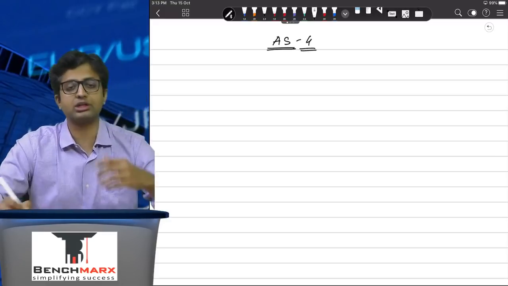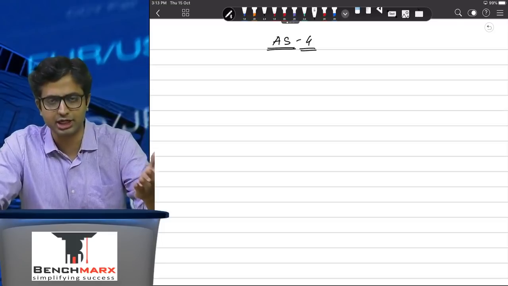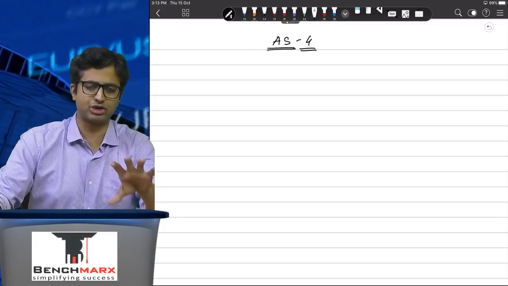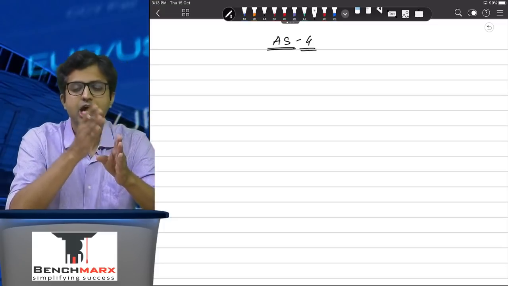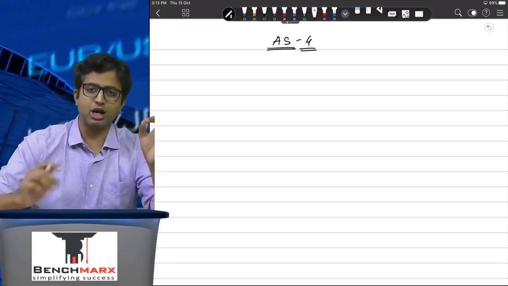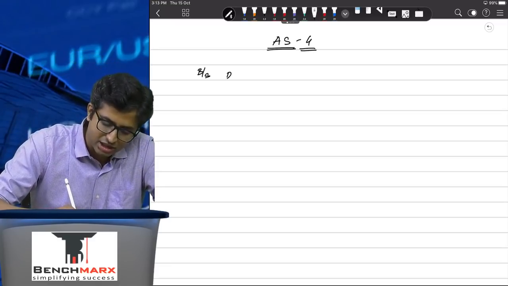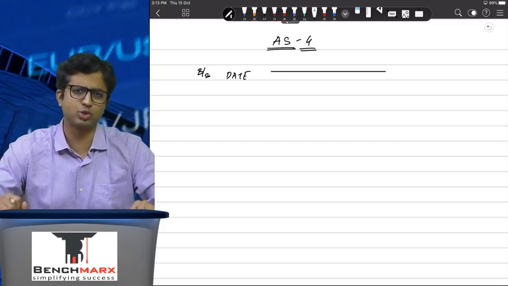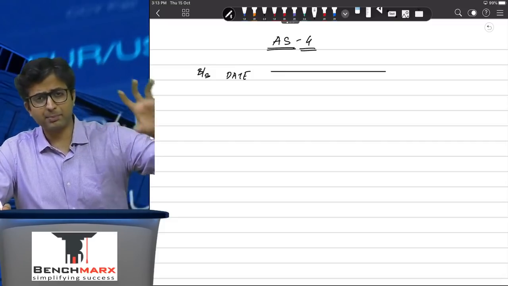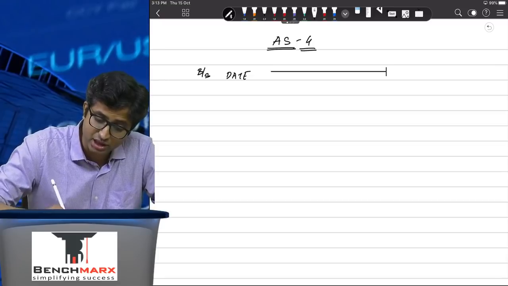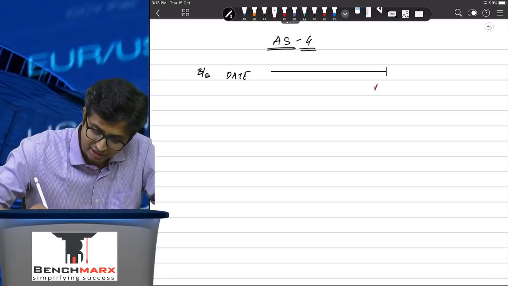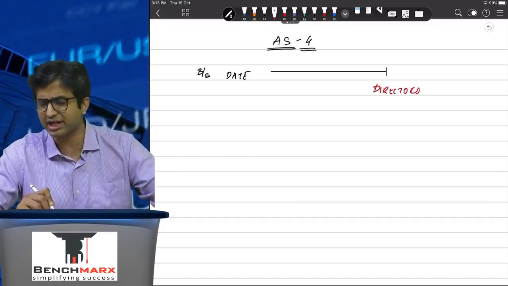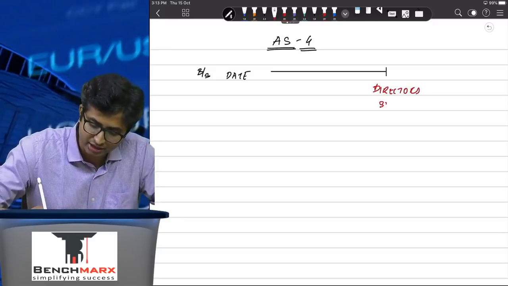When we look at AS4, this is events occurring after the balance sheet date. Not a very important standard. So what is there in the post-balance sheet period and what are events occurring after the balance sheet date? I'll be writing this in rough, so it's not really full-fledged notes. All of these notes are there with you already. The post-balance sheet period starts from the balance sheet date and continues up to the date when the directors sign the accounts, not the date when shareholders approve, not the date when the auditor signs, not the date when you file it, but the directors sign the accounts.